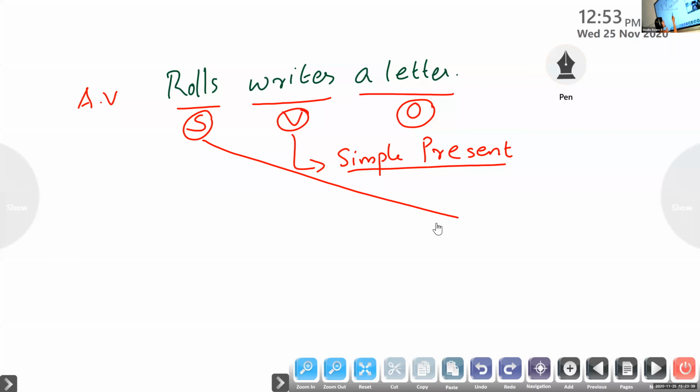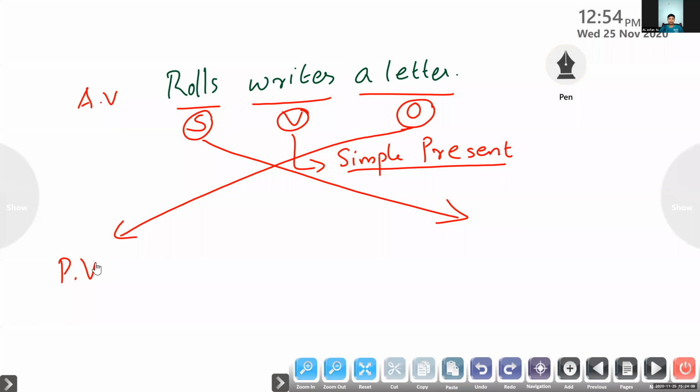Subject goes into the place of object, and object moves into the place of subject. Roles is the subject of the active voice and a letter is the object. So I should begin my passive voice sentence with the object of the active voice, isn't it? Yes, ma'am.